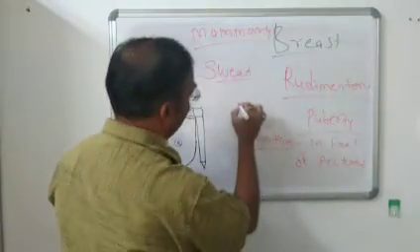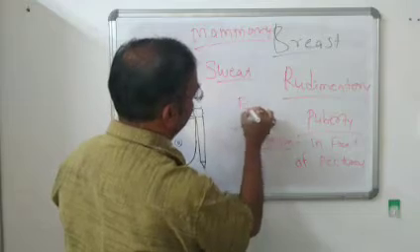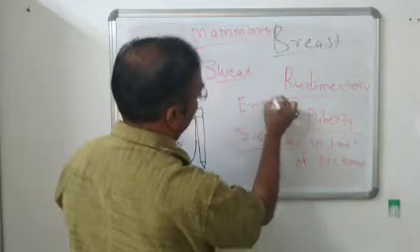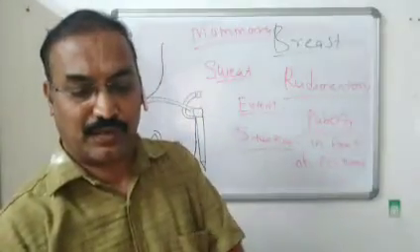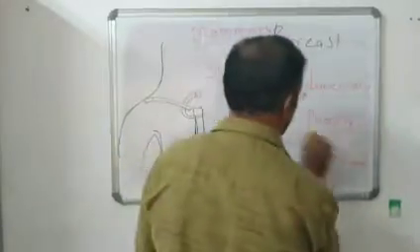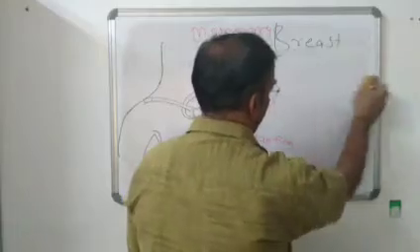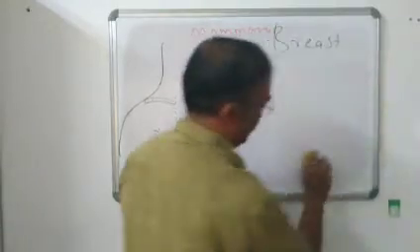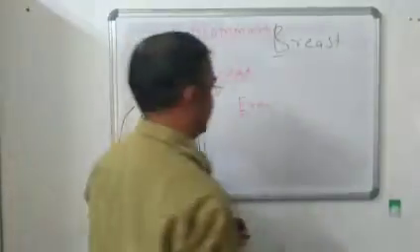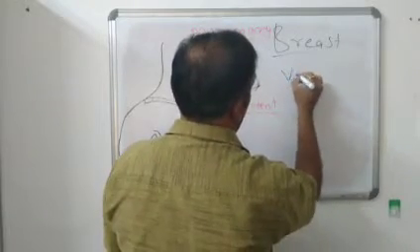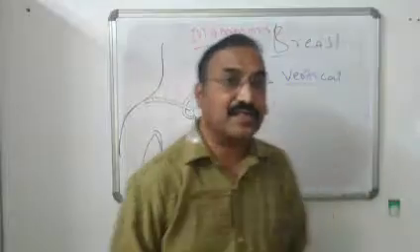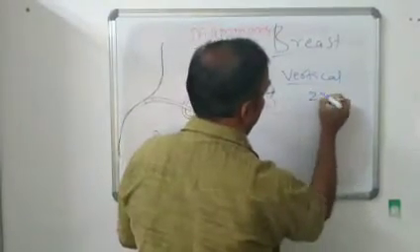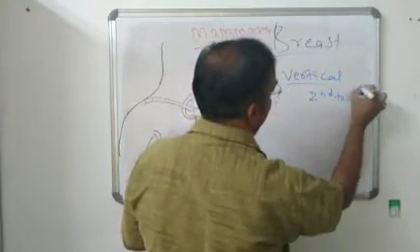Then next heading regarding the breast, that is its extent. Extent of the breast. Now breast has two extents, the vertical as well as horizontal. Now the vertical extent: vertically the breast extends from 2nd to 6th ribs.